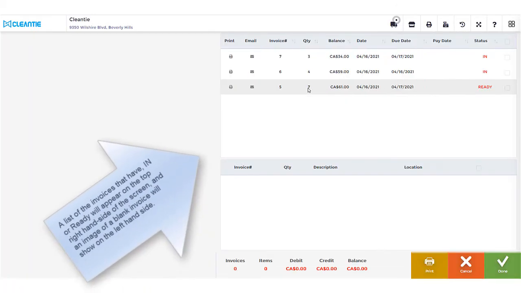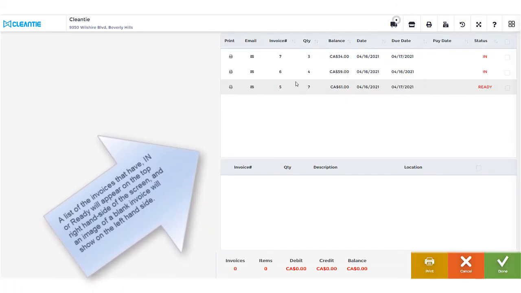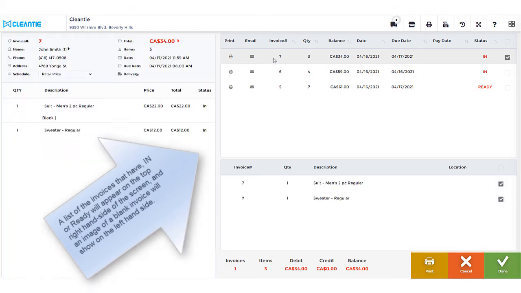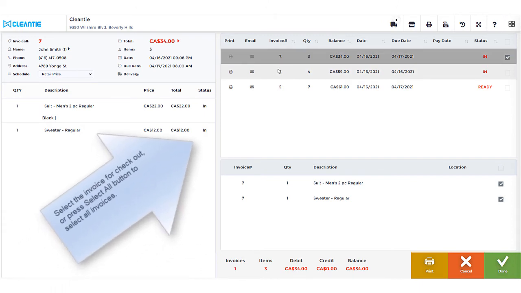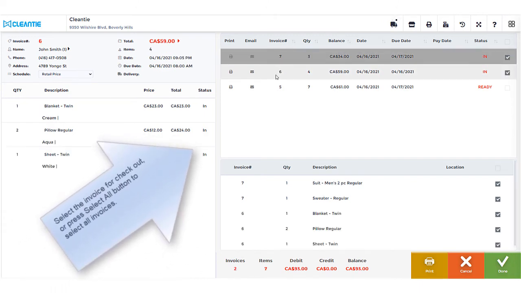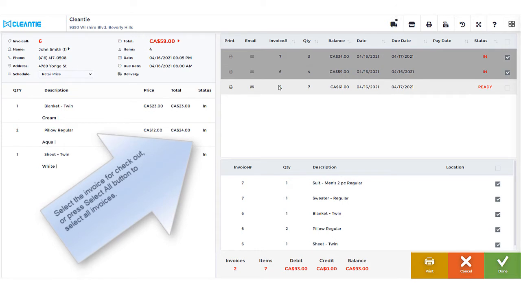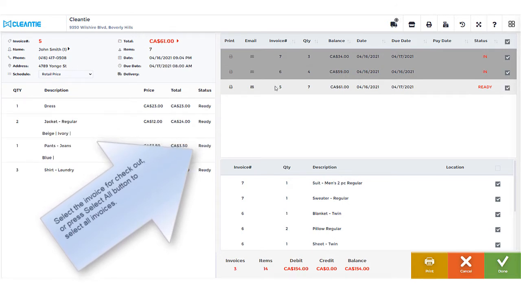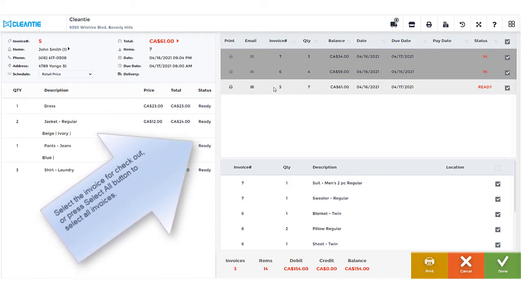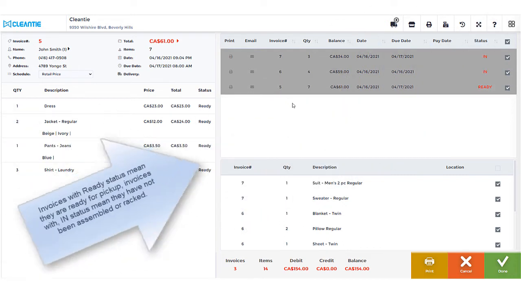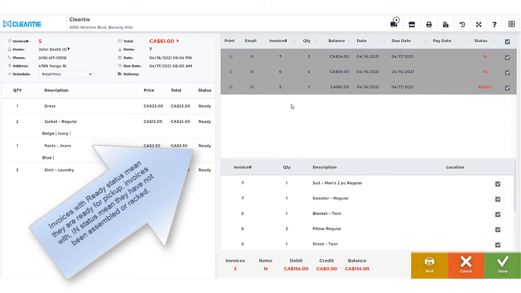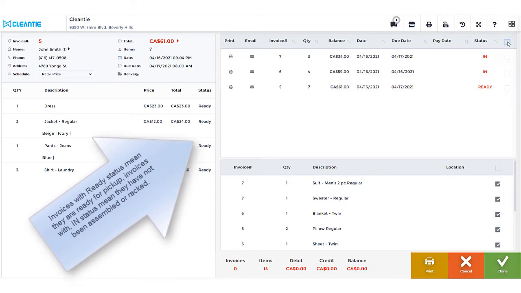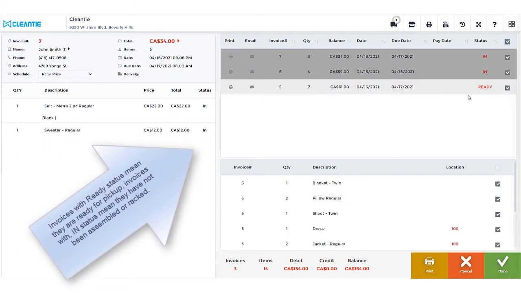A list of the invoices that have IN or ready will appear on the top right-hand side of the screen, and an image of a blank invoice will be shown on the left-hand side. Select the invoice for checkout, or press the Select All button to select all the invoices. Invoices with ready status mean they're ready for pickup. Invoices with IN status mean they have not been assembled or racked.